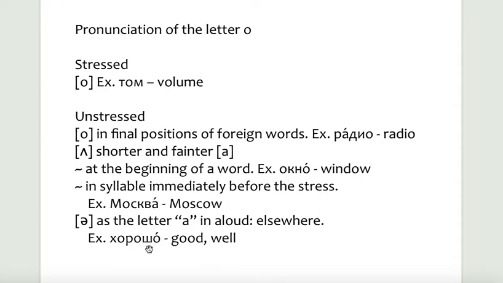This is a very good example. It has 3 O's, and each one of them is pronounced differently. So the last O is stressed, it is pronounced O. This O right immediately before the stress is pronounced shorter and fainter A. And then this O is pronounced A as the first letter in aloud. So we have A, O. Хорошо.